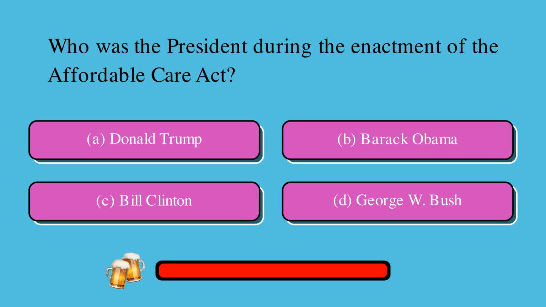Who was the president during the enactment of the Affordable Care Act? Is it A, Donald Trump, B, Barack Obama, C, Bill Clinton, or D, George W. Bush? The correct answer is B, Barack Obama.